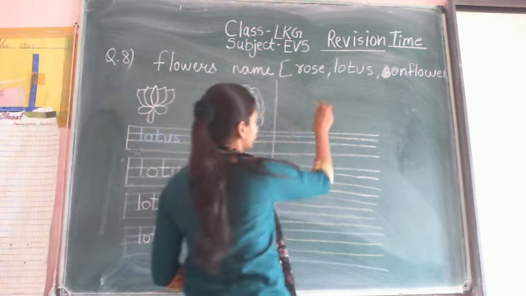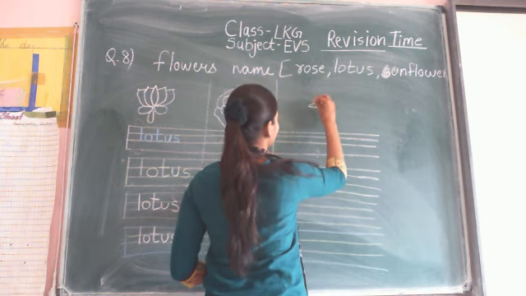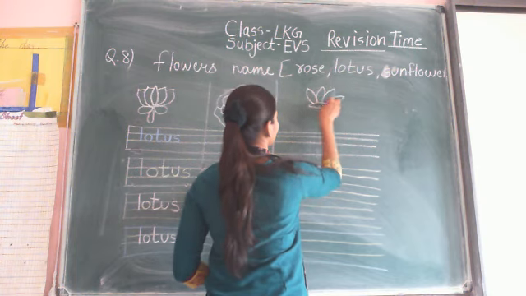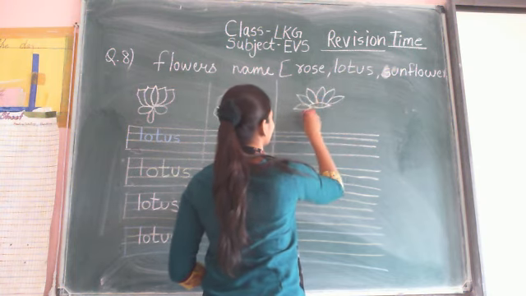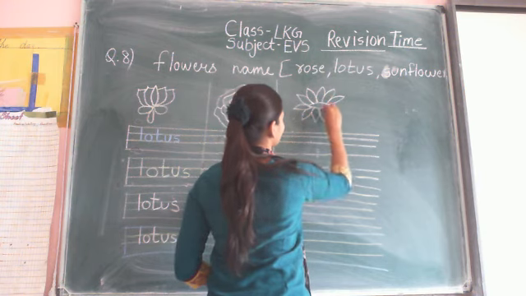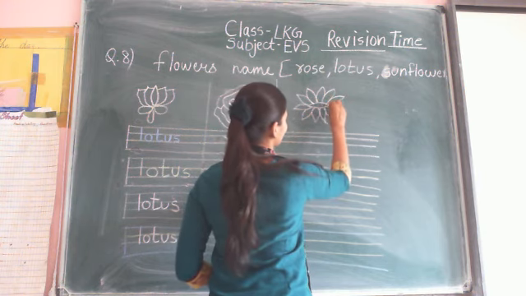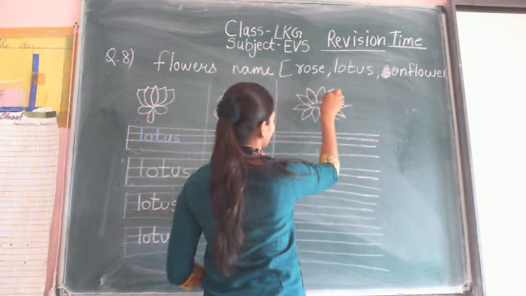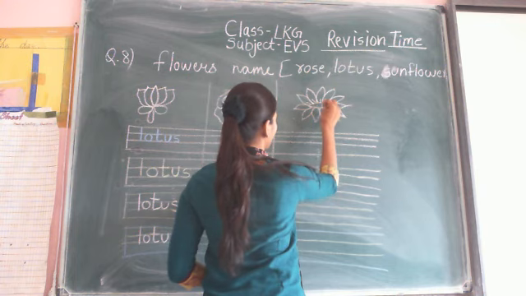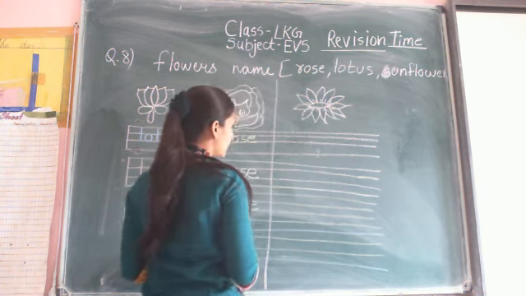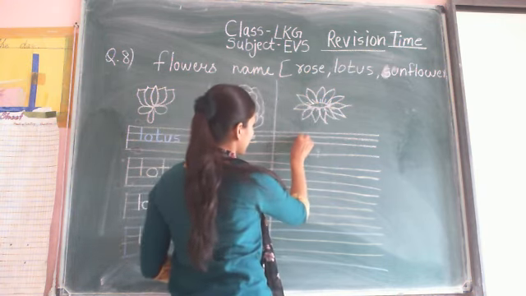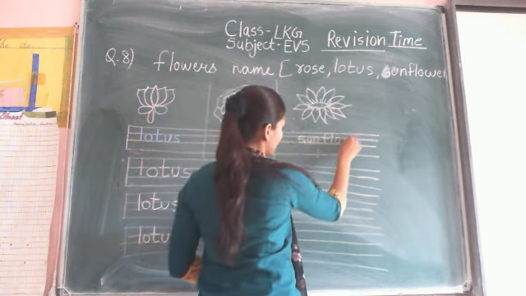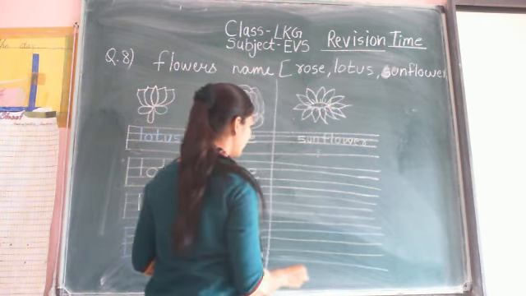Next picture is a sunflower. Now what is the spelling of sunflower?